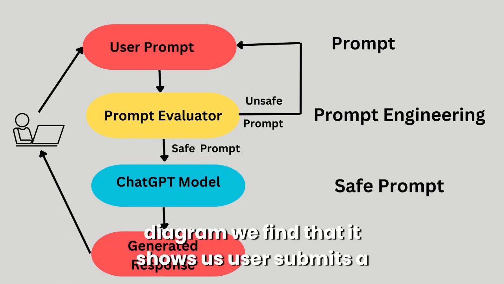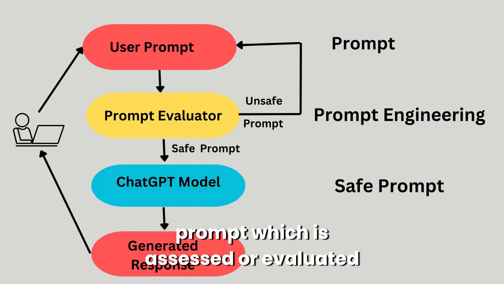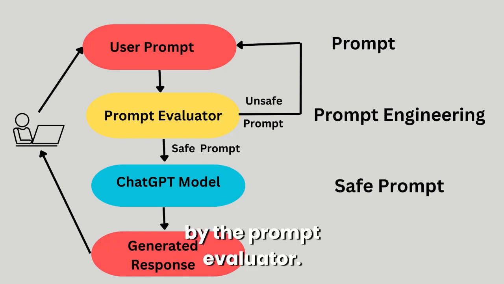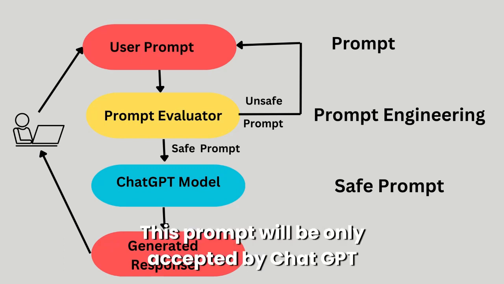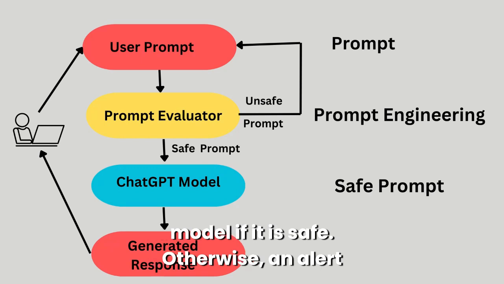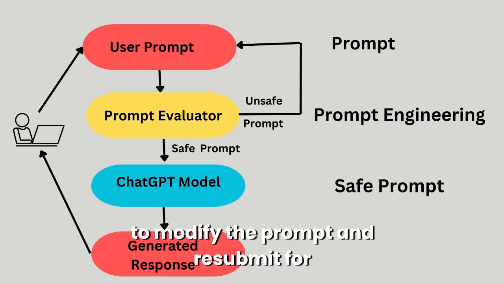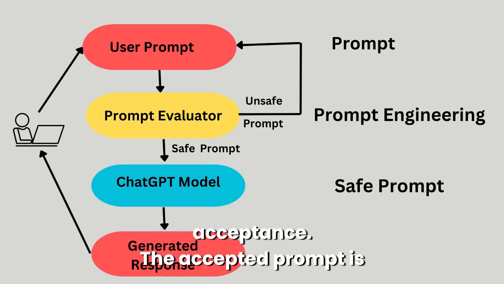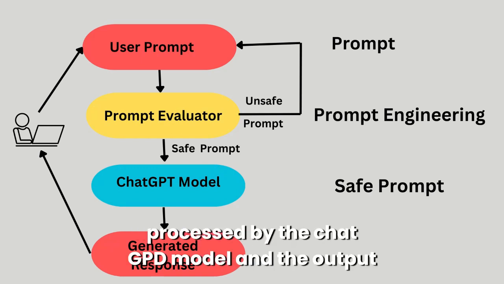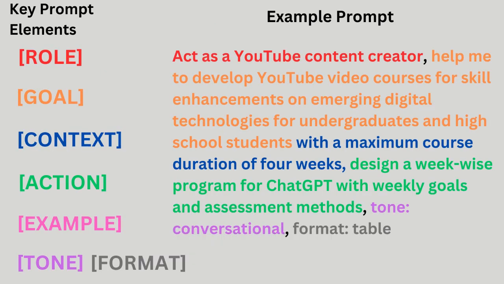Now, from the flow diagram, we find that the user submits a prompt which is assessed or evaluated by the prompt evaluator. This prompt will be accepted by the ChatGPT model only if it is safe. Otherwise, an alert message will be displayed for the user to modify the prompt and resubmit for acceptance. The accepted prompt is processed by the ChatGPT model and the output is generated.